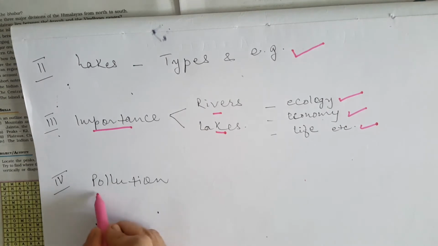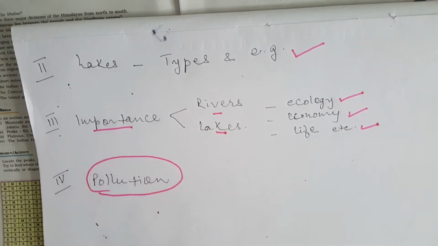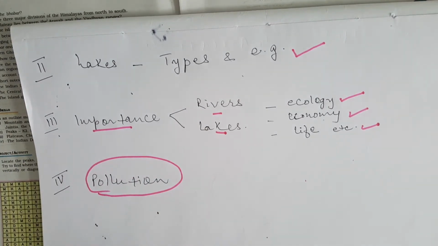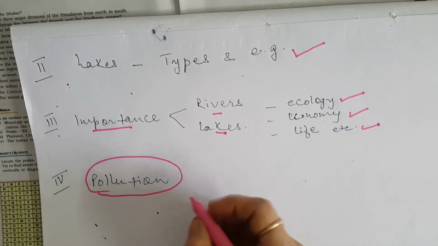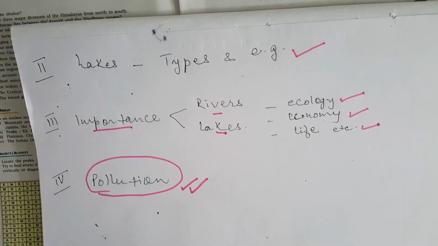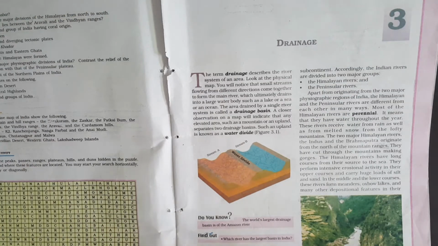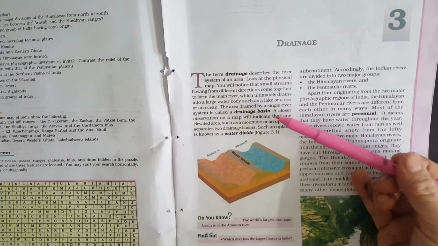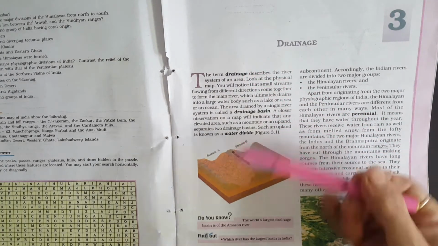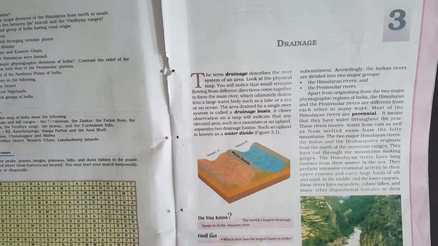Last but not the least is pollution. The impact of pollution on the rivers and the lakes and various measures that can be taken to combat the ill effects of pollution. Children, we will be starting the chapter with an understanding of drainage, drainage basin and water divide. I am teaching you with the notes that I have prepared for you all.